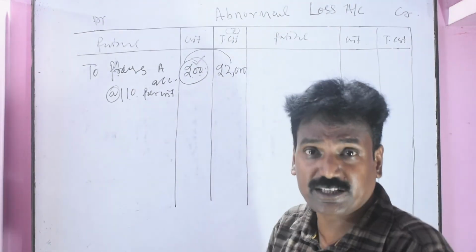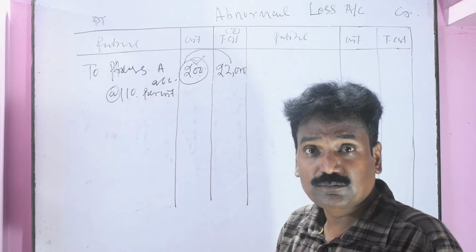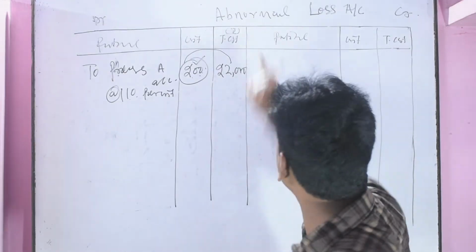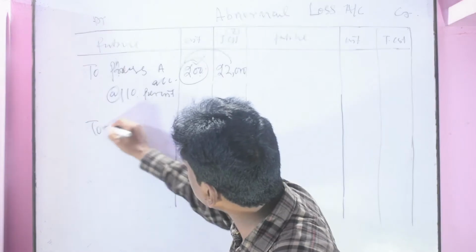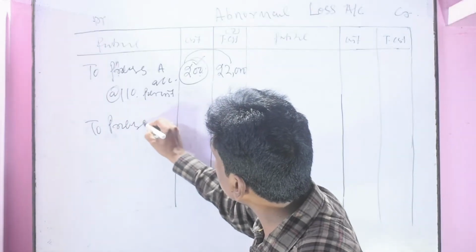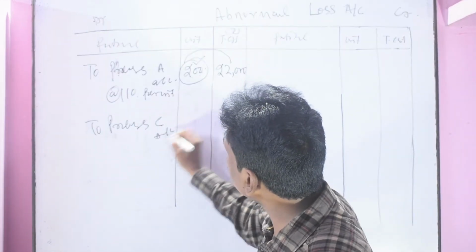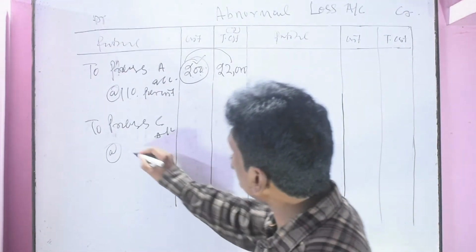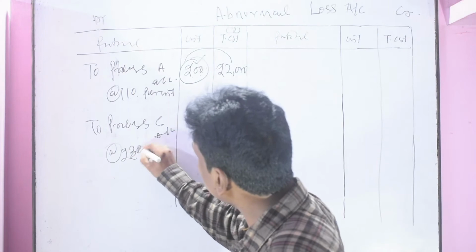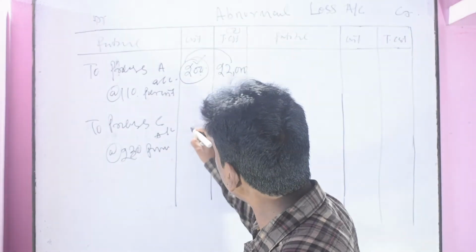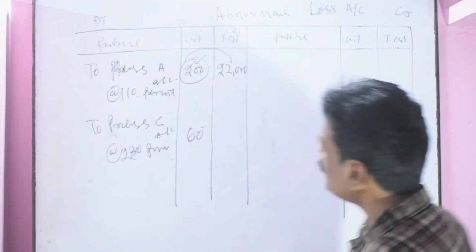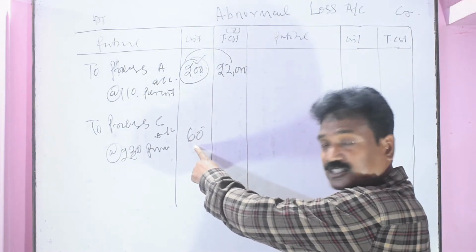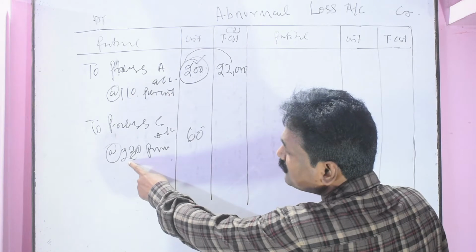Then the second journal entry coming from process C, that is abnormal loss to process C account, at the rate of 230 per unit for 60 units. 60 units was the abnormal loss in process C and the rate per unit was 230.